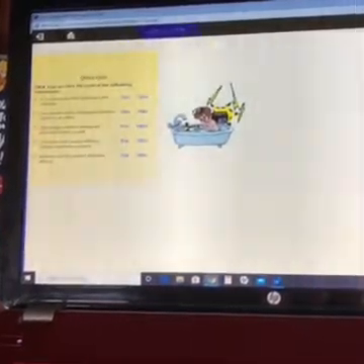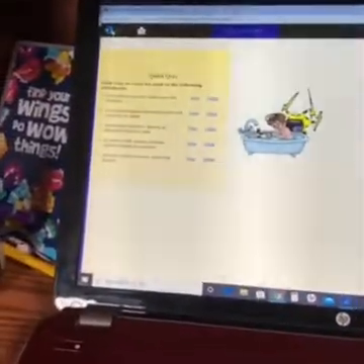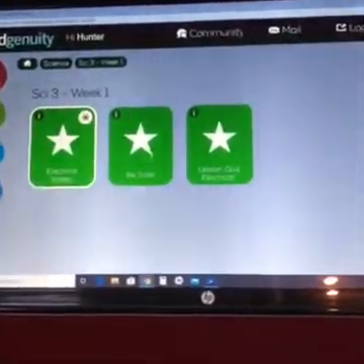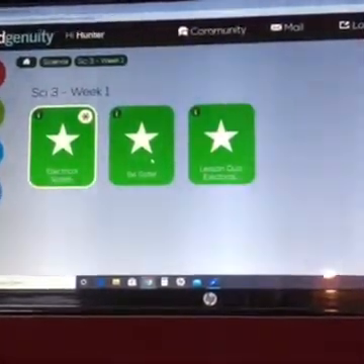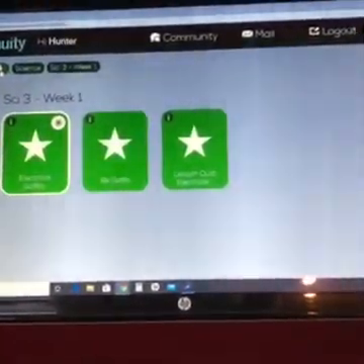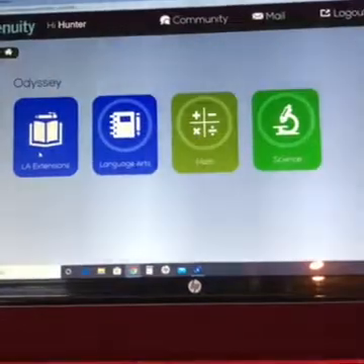When you're done, you'll be able to go back and you can exit and it'll show that you finished that lesson for the day, and then it'll have this one highlighted for the next time that you log in, or if you want to continue working that day, you can. I think that's about it.